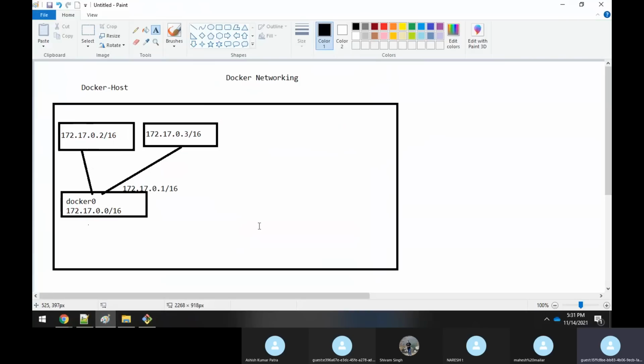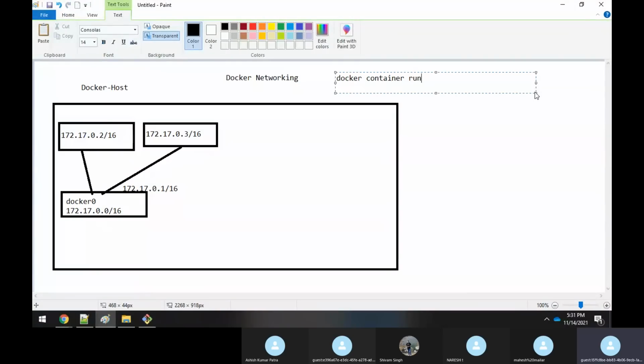Okay, sir. Now, what is happening is that whenever any container is created, suppose I run a command like this: docker container run -it, and I will use some image like Ubuntu 14.04.